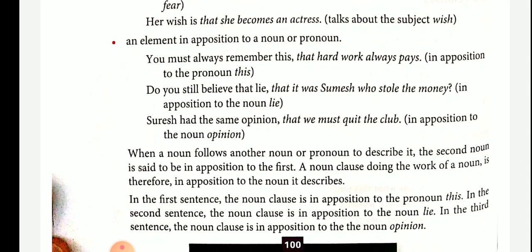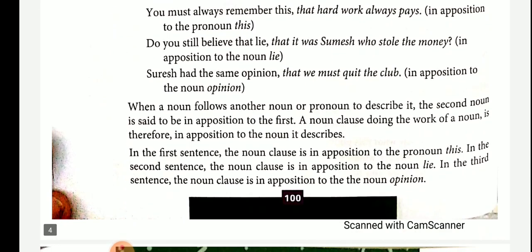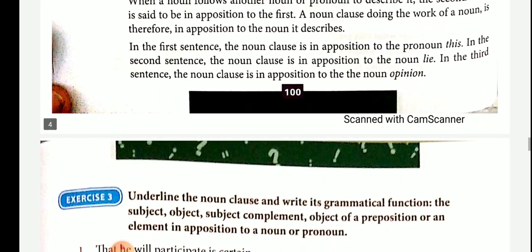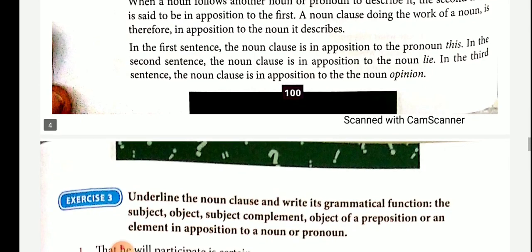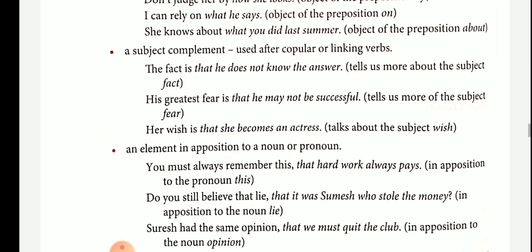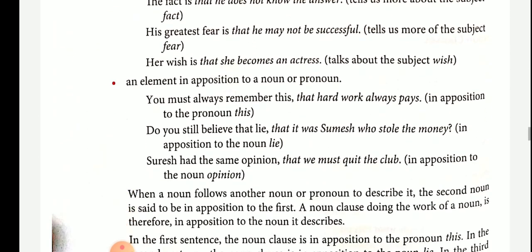It does the function of a noun, and we use nouns for different purposes. Likewise, a noun clause is used for different purposes: first, subject of the verb; second, object of the verb; third, object of a preposition; fourth, subject complement; fifth, in opposition to a noun or pronoun.